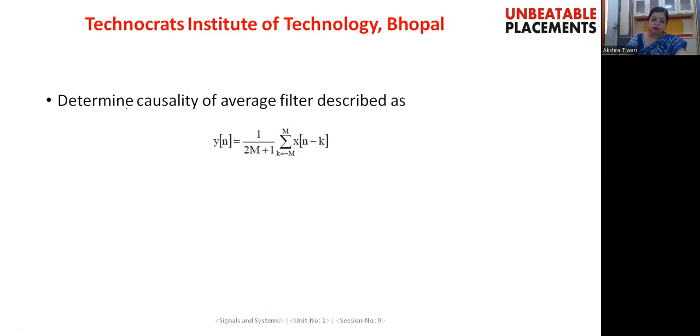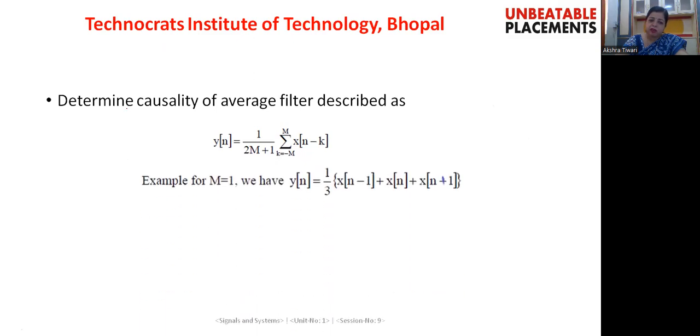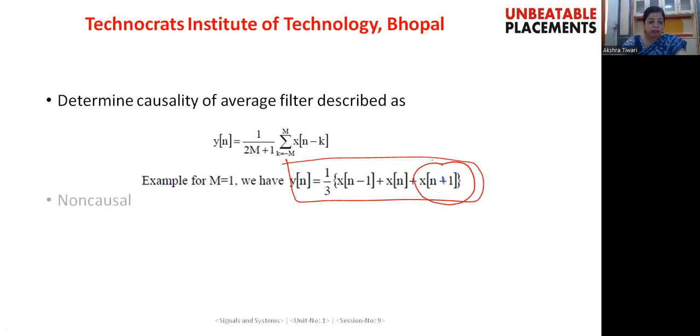Here one example of a moving average filter is given, and we have to find whether it is a causal system or non-causal system. For the sake of simplicity, let us take the value of M equals 1. If we substitute M equals 1, we get y[n] equals 1/3 of x[n minus 1] plus x[n] plus x[n plus 1]. If we look into this expression, we can easily see that this requires the future value of the input signal, and therefore this system is a non-causal system.